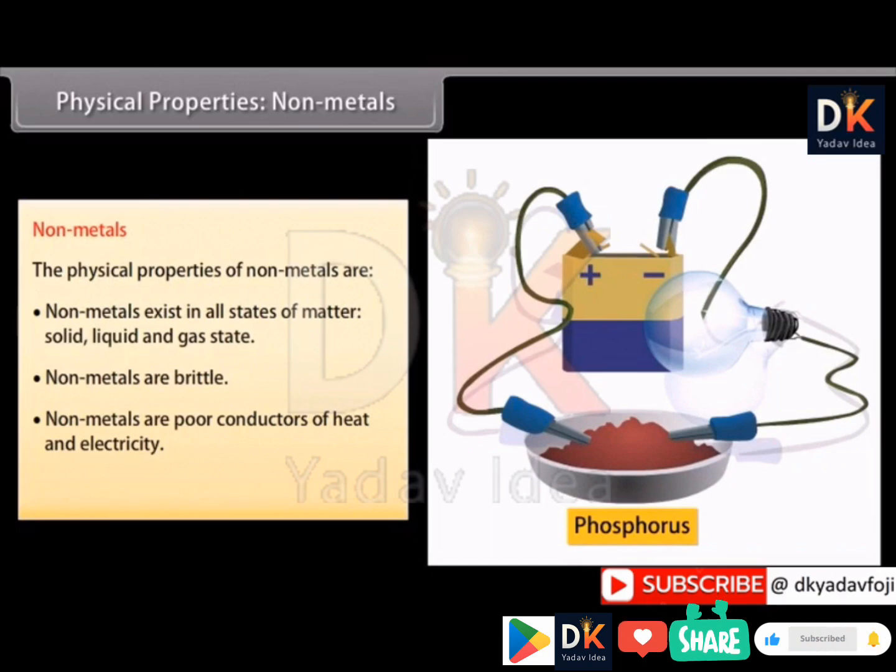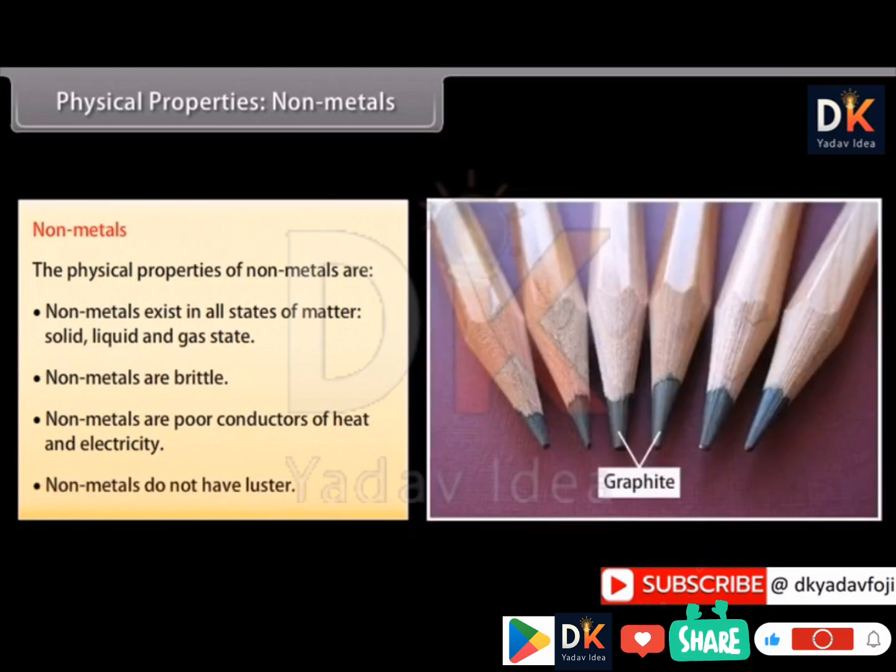Graphite carbon is an exception as it is a good conductor of electricity and is used in making electrodes. Luster. Non-metals have no metallic luster and do not reflect light.